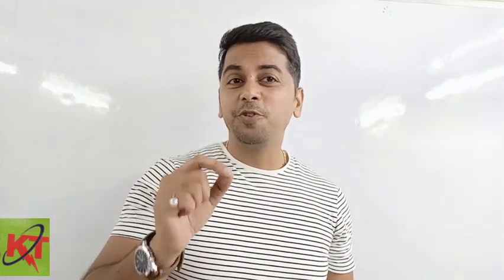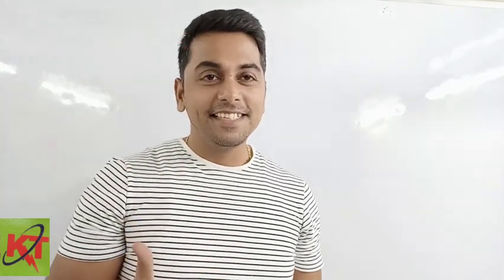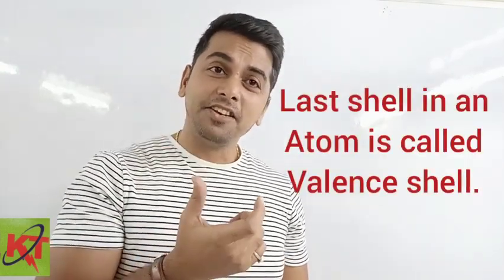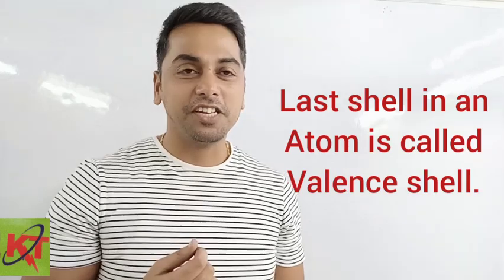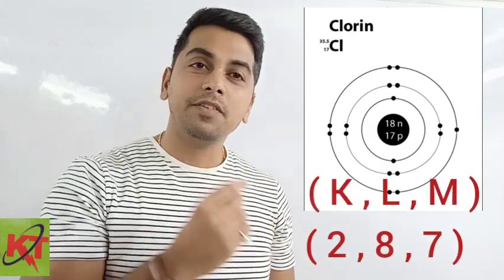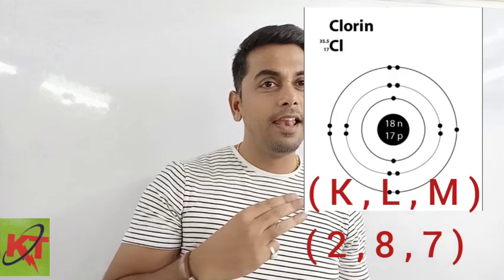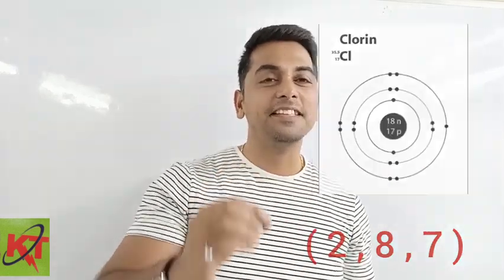The next question is, what do you mean by valence shell? First of all, we should know the meaning of valence. Valence means outermost or the last. The last shell in an atom is called its valence shell. Example, chlorine's atomic number is 17. So 2, 8 and 7 is its electronic configuration. So K, L and M. So M shell is the valence shell, called the last shell.